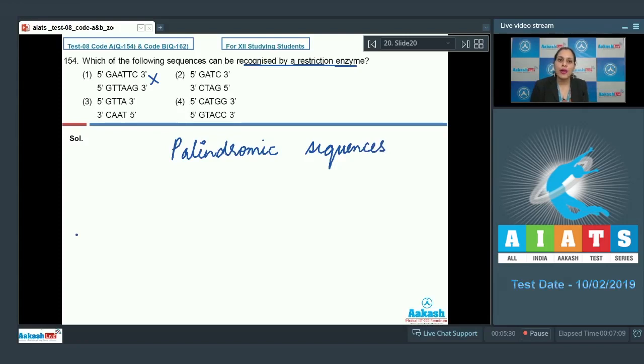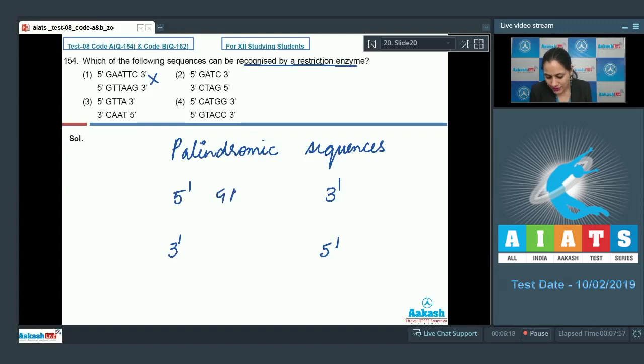A palindrome in DNA is a sequence of base pairs that reads the same on the two opposite strands when the orientation of reading is kept the same. For instance, 5' to 3' in one strand, 3' to 5' in another strand.